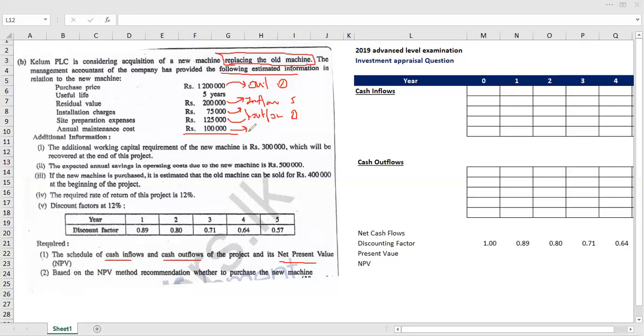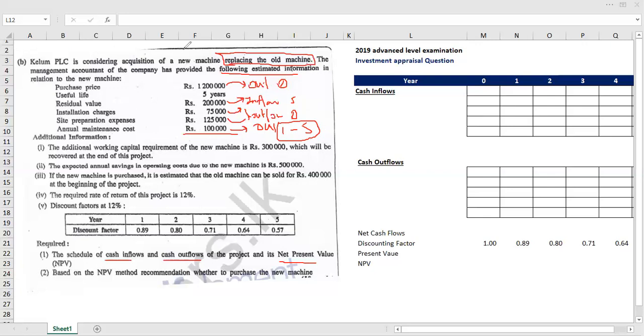Therefore, we need to consider this as a cash outflow from year 1 to 5. Why is it from year 1 to 5? The useful life of the new machine will be 5 years. Therefore, from the first year onwards, we need to incur this annual maintenance cost.